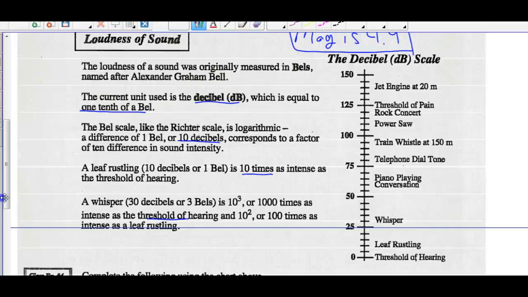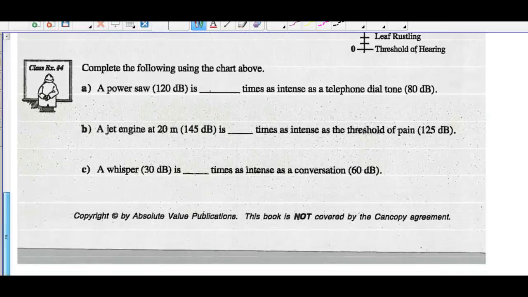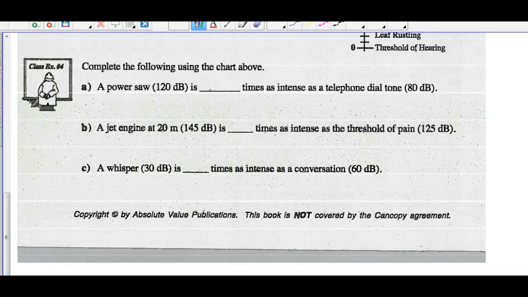All right. So a jet engine is about 140 decibels when you're 20 meters away. Threshold of pain is 125 decibels. Rock concerts, 120. All right, and so on. Complete the following using the chart above and to the right. A power saw is 120 decibels.